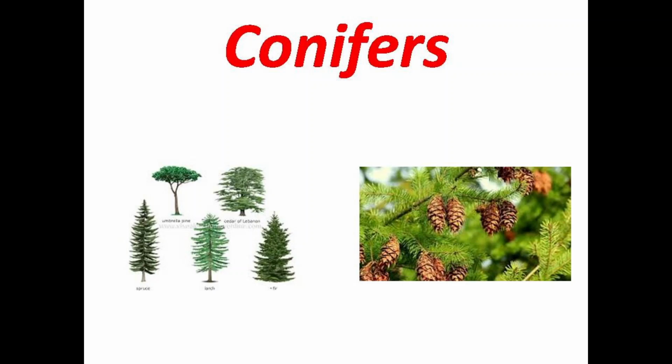So first I am going to discuss conifers. Conifers are the trees which grow on the mountains. These trees are very long and tall so as to get more sunlight. As you know, plants need sunlight because they need to prepare their food. Their structure is like a cone, with slopes. As you can see in the picture, they have slopes in their branches.